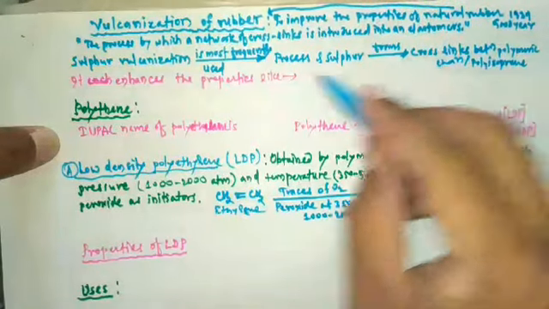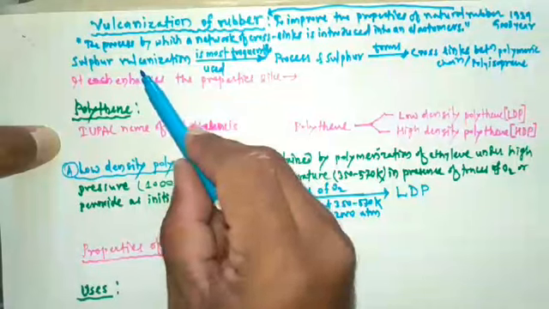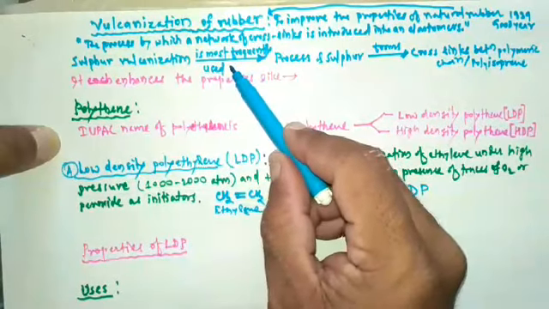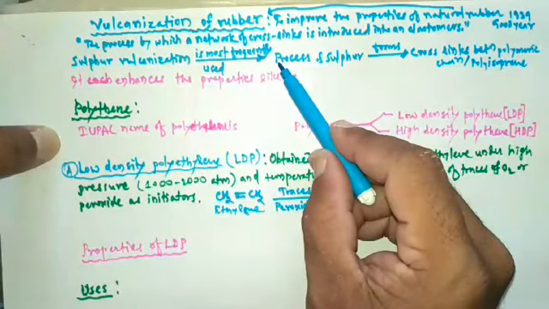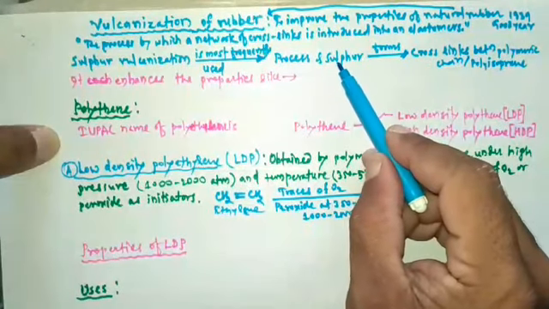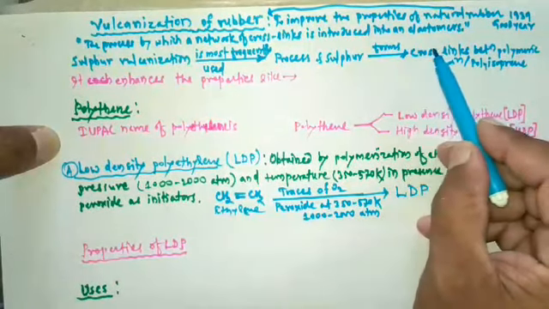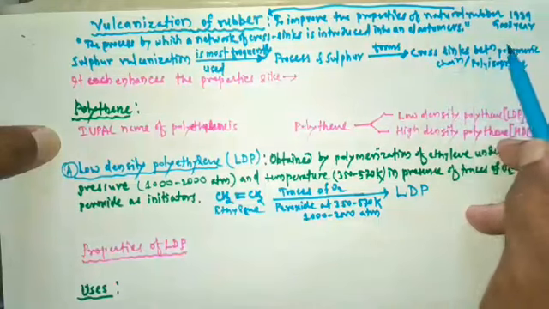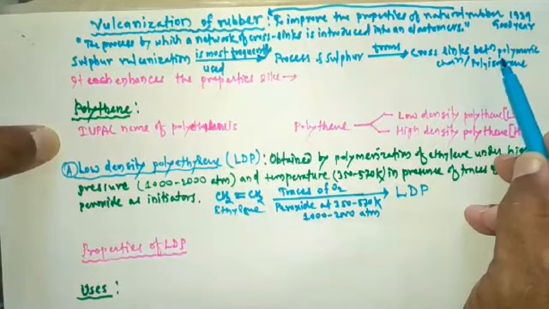Listen once again. Sulfur vulcanization is the most frequently used process, and in this method sulfur forms crosslinks between the polymeric chains, which are polyisoprene.